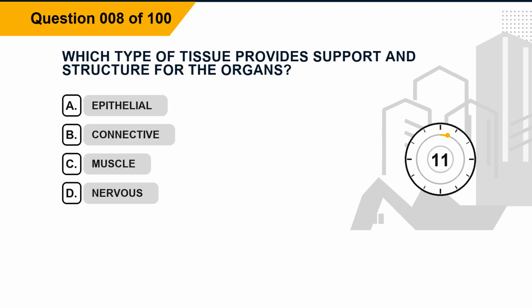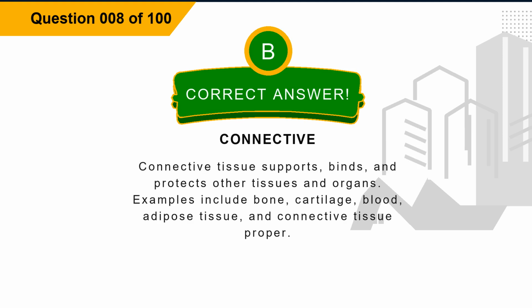Question 8. Which type of tissue provides support and structure for the organs? Option A, epithelial. Option B, connective. Option C, muscle. Option D, nervous. The correct answer is option B, connective. Explanation. Connective tissue supports, binds, and protects other tissues and organs. Examples include bone, cartilage, blood, adipose tissue, and connective tissue proper.